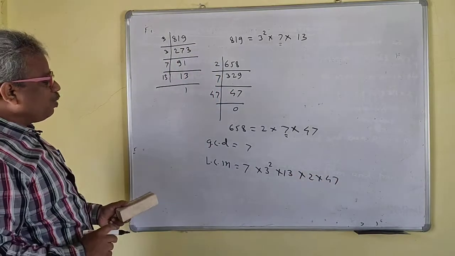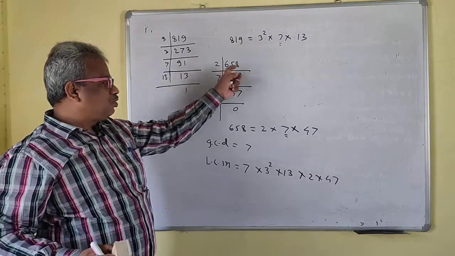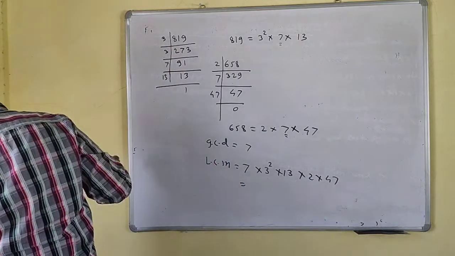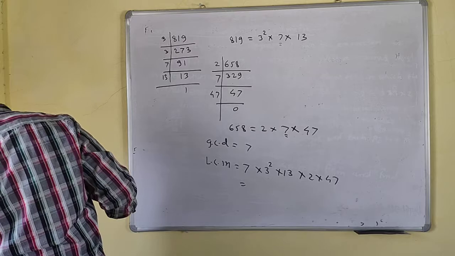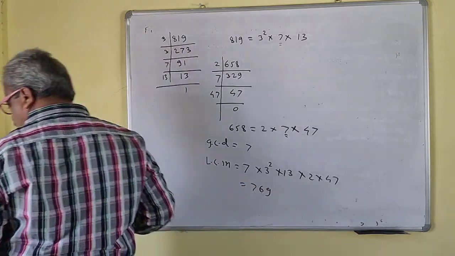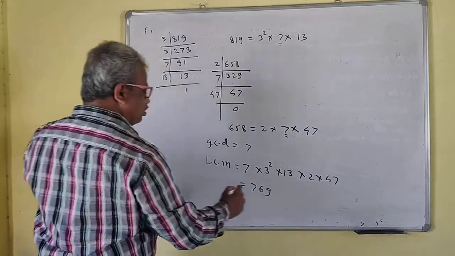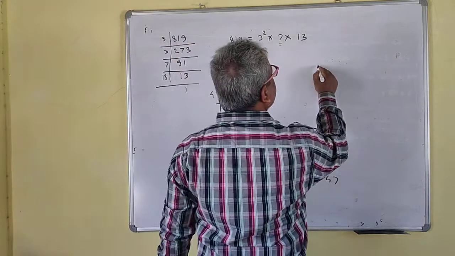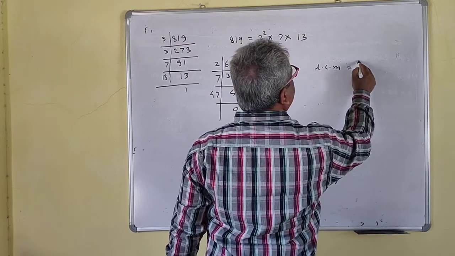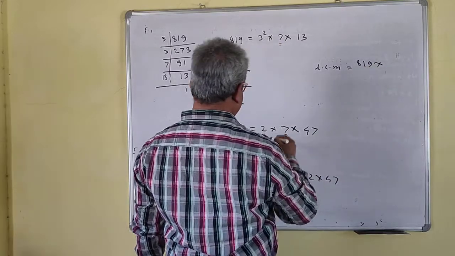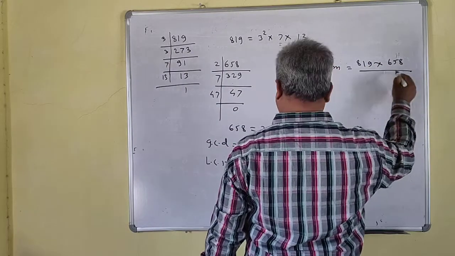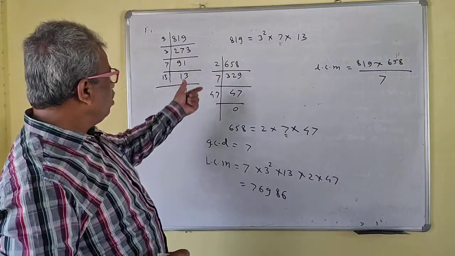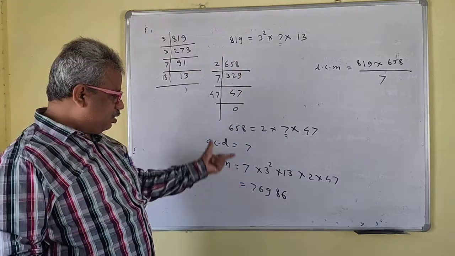Or you may do it like this for LCM. Take the product of these two and divide by 7. So the product is 819 into 658. Okay, so this is the product. You can do like this: LCM is equal to 819 into 658 upon 7. But here, with the help of the canonical form, you have to find the LCM. This is the better method.